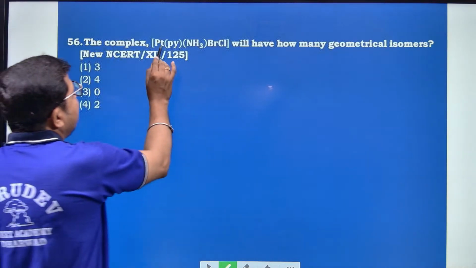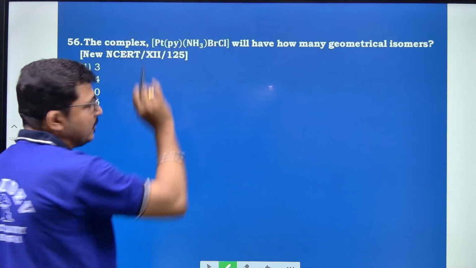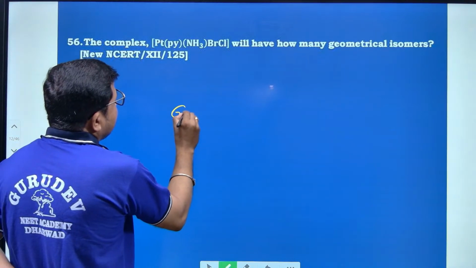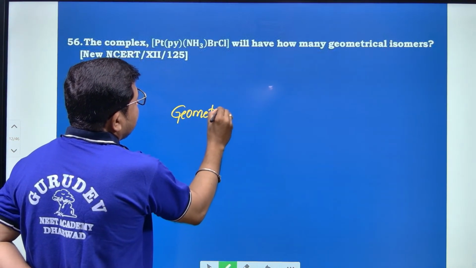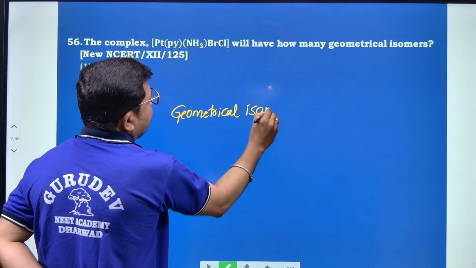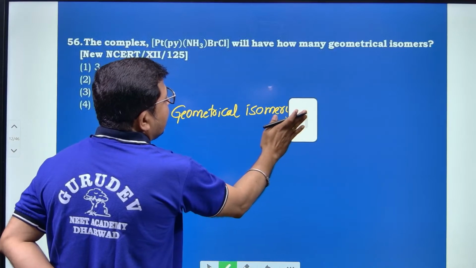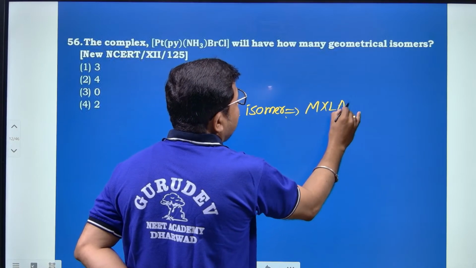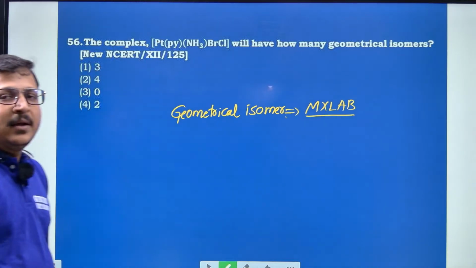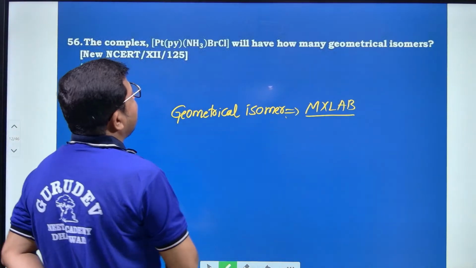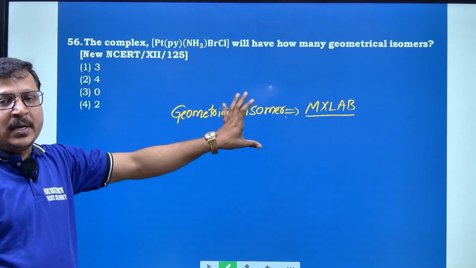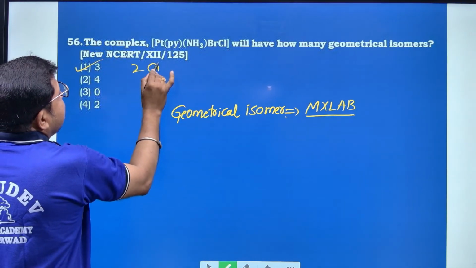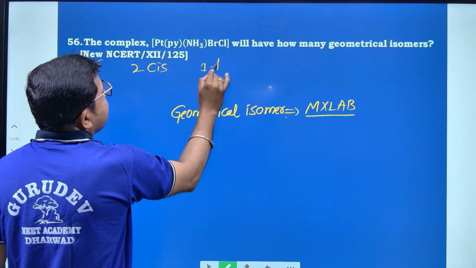The complex Pt(py)(NH3)BrCl, right? This is a geometrical isomer, an isomer of type MABCD, and this type of geometrical isomer exhibits 3 isomers, out of which 2 are cis isomers and 1 is a trans isomer.